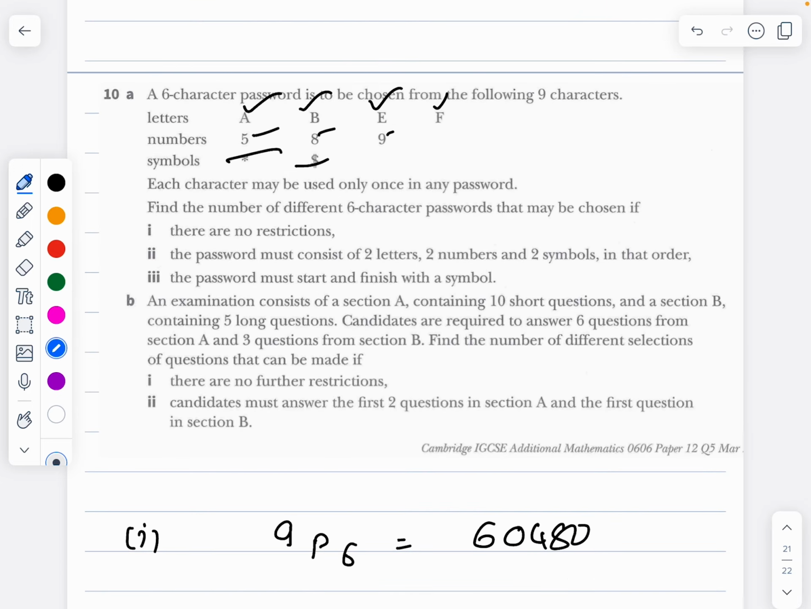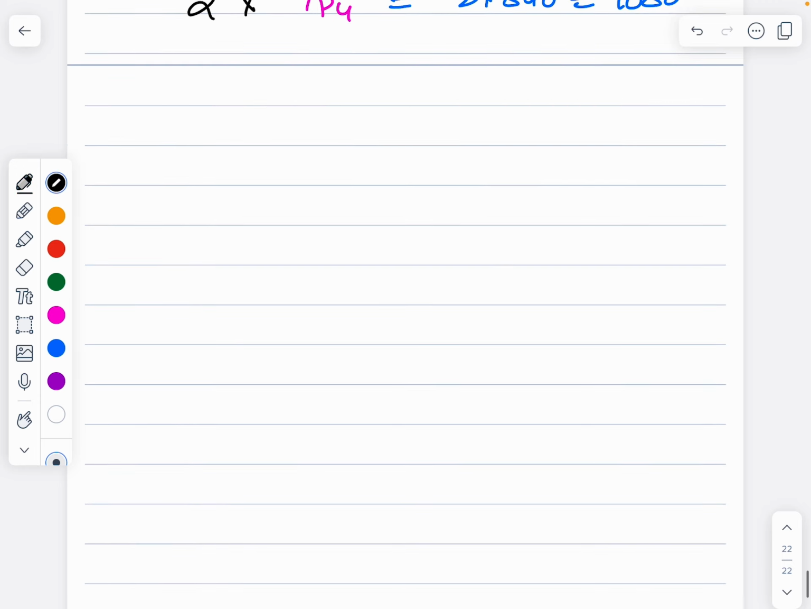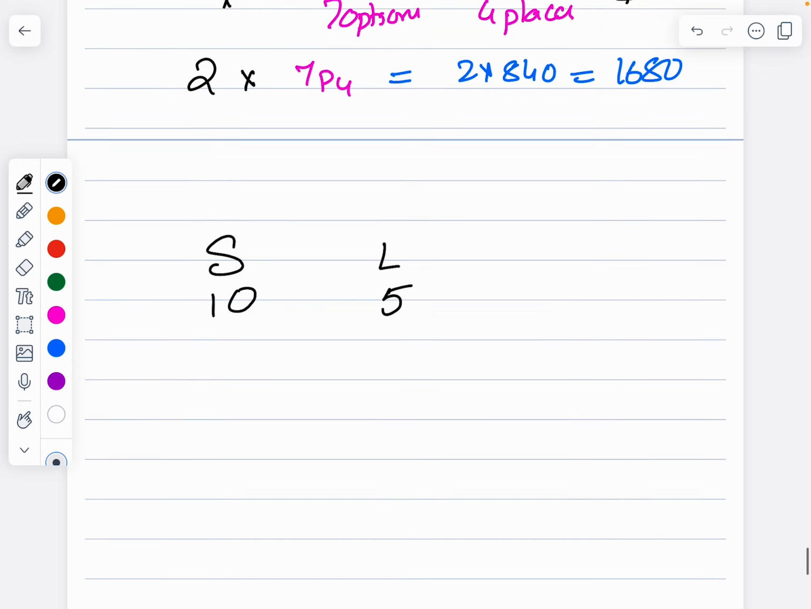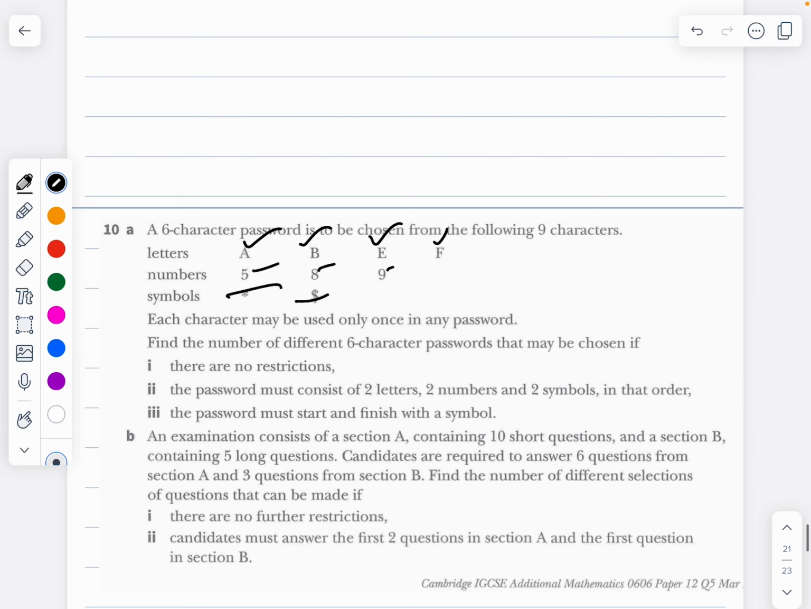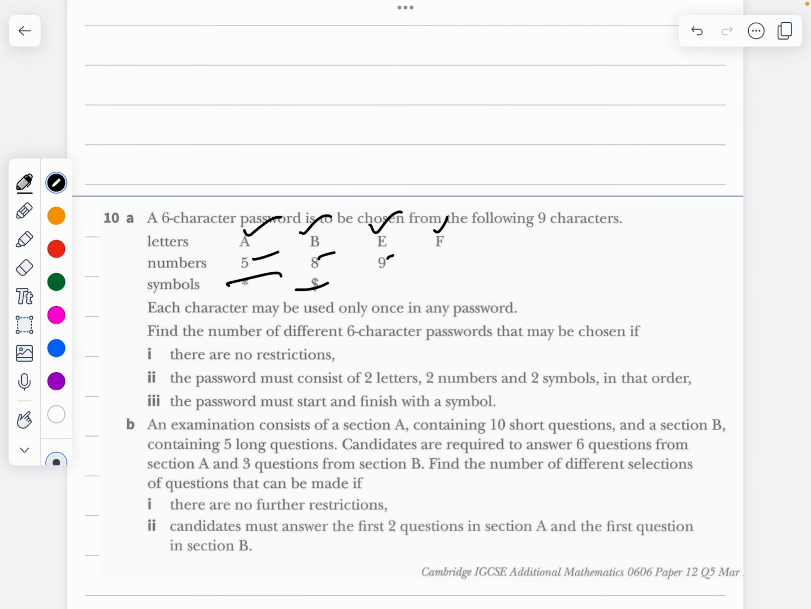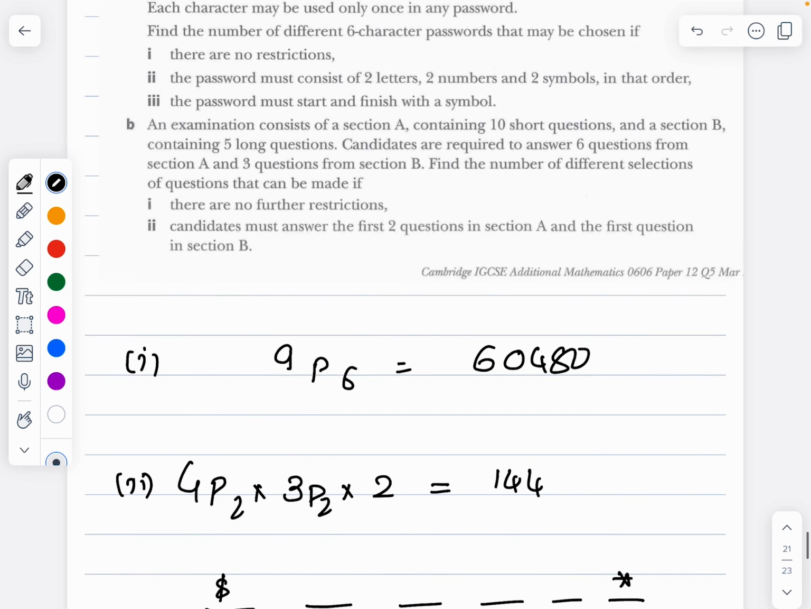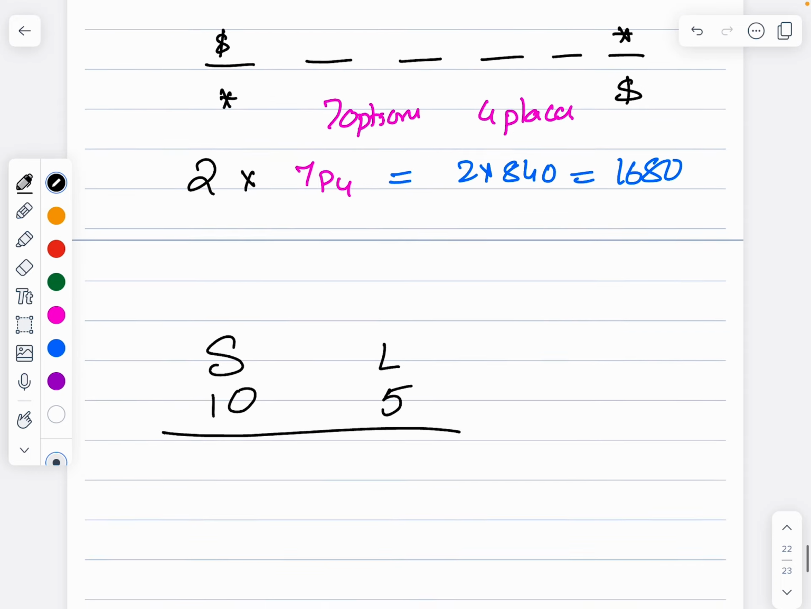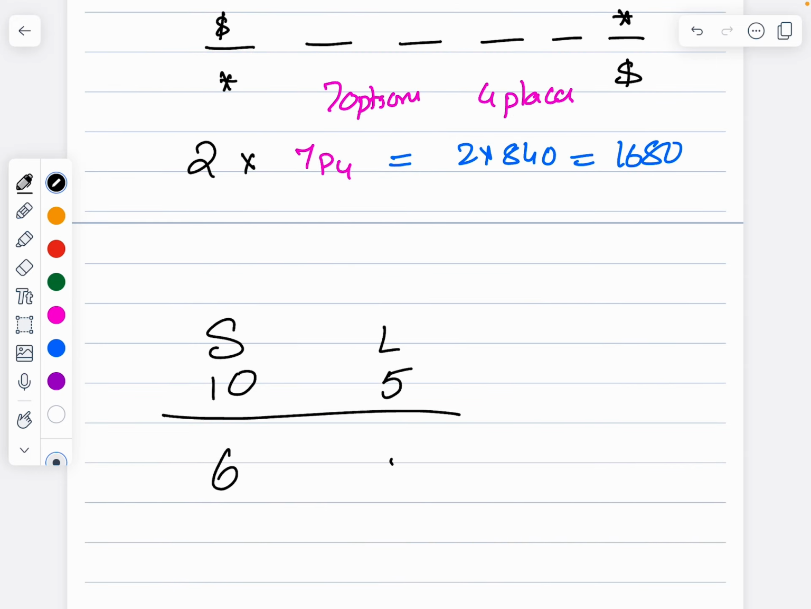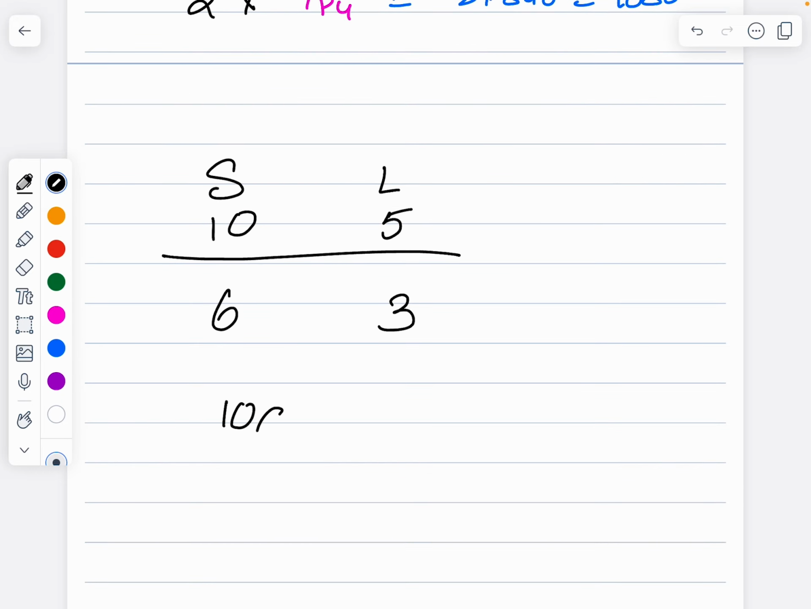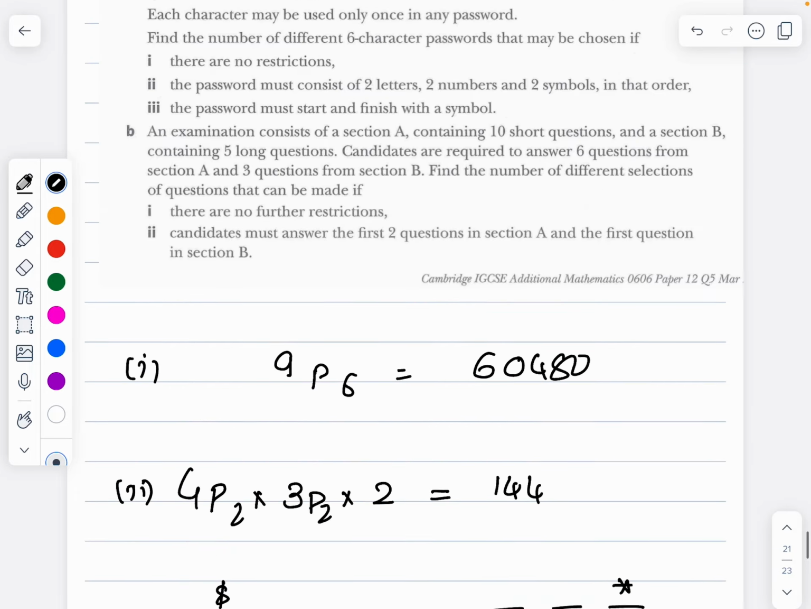Part B, an examination consists of section A containing 10 short questions, and section B containing 5 long questions. So short questions 10, long questions 5. A candidate is required to answer 6 questions from section A and 3 questions from section B. Find the number of ways if there is no restriction at all. 6 and 3, so it can be written as 10C6 times 5C3, which is 2100.